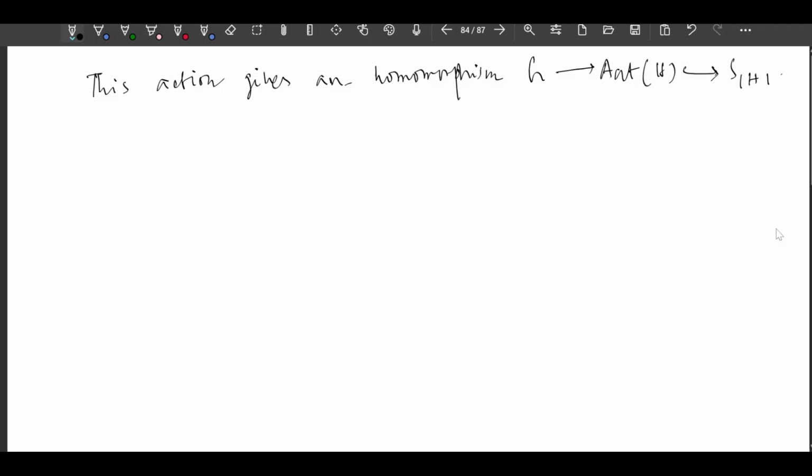Since we are working with a conjugation action.